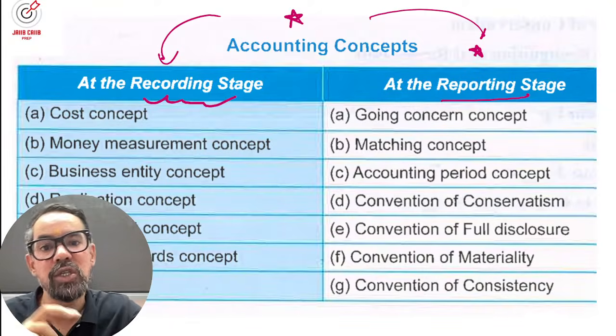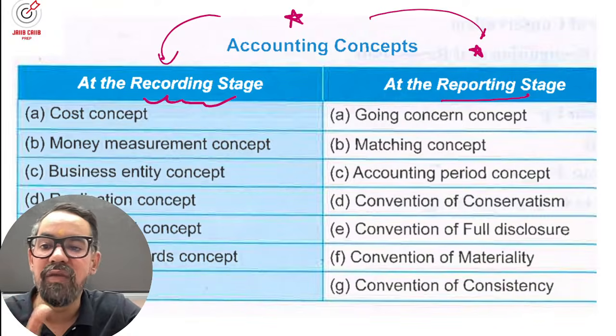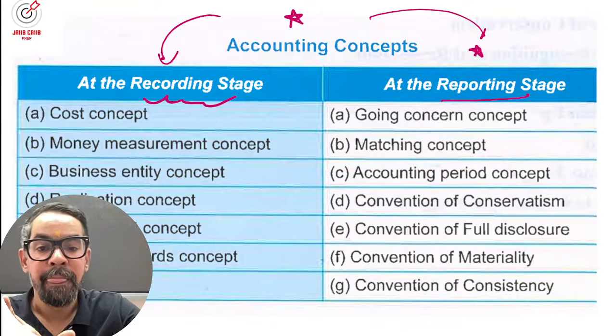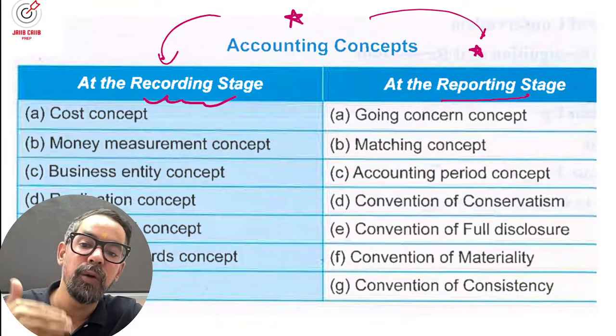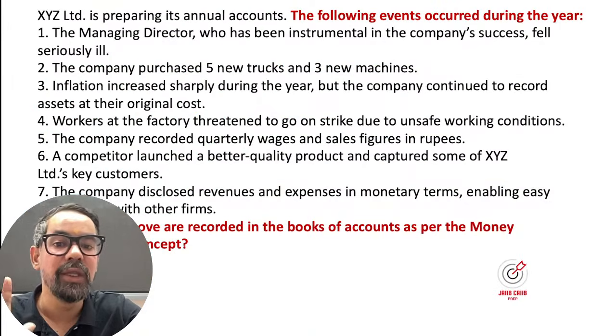Now, how they have changed the method of asking questions in the last examination: they come up with some statements, and you have to apply a certain concept or convention around that particular one.